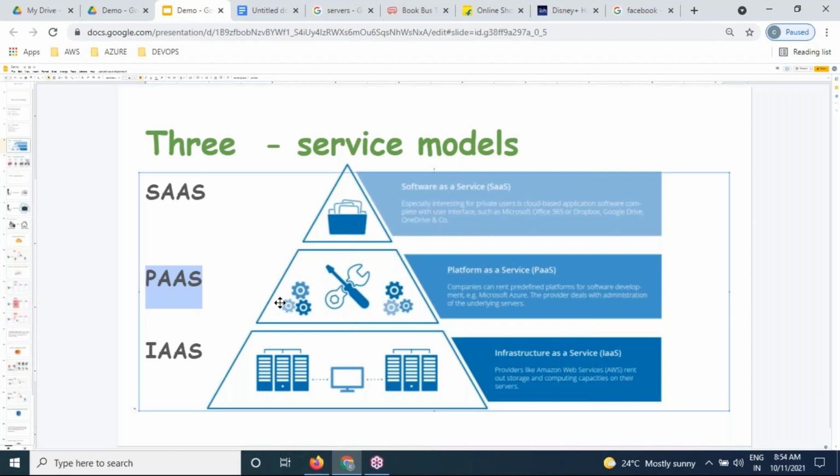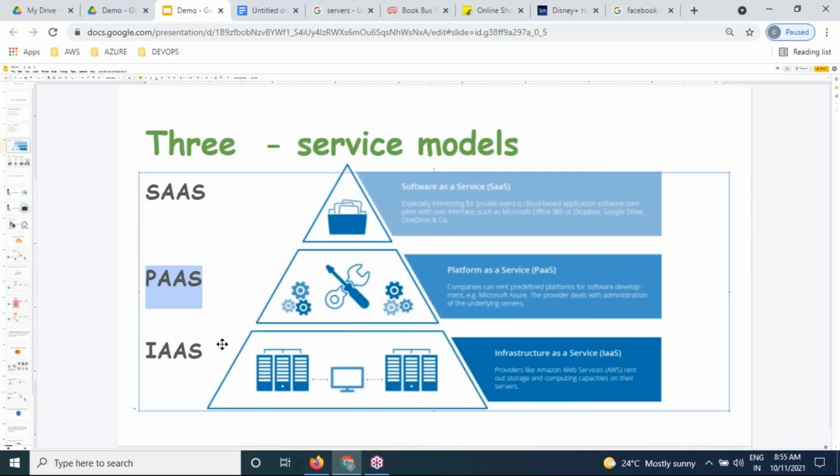What does the cloud say in this scenario? Don't worry about anything. You can directly execute the Java program. We will take care of all the resources you want. So the developer has no need to worry about hardware, operating system, installation, or configuration. Directly we can execute a Java project on the cloud, any cloud. That is nothing but PaaS.